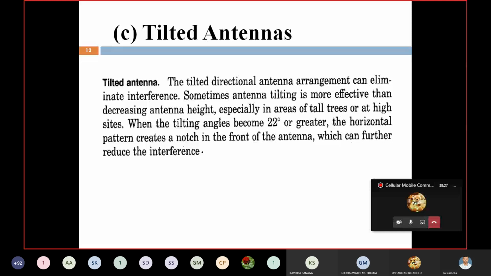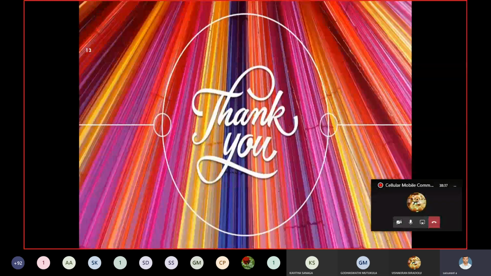Today we discussed the basic concepts of channel assignment, that is, how channels are allocated to a particular cell site and mobile unit in both fixed and dynamic manner, how channels are allocated to the cell site and how to the mobile station. In coming classes, we will discuss fixed channel assignment, how the channels are fixed, and dynamic channel assignment. We discuss these in next week's classes.